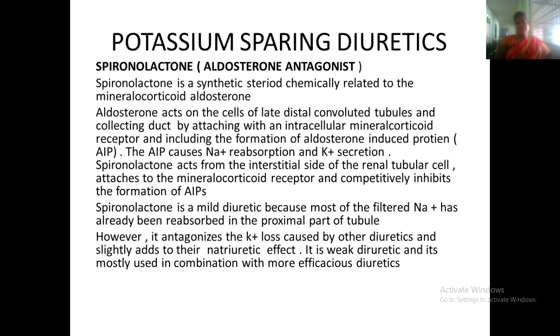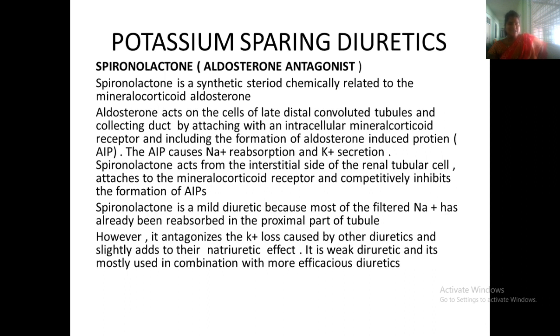Spironolactone acts on the interstitial side of the renal tubular cell. It attaches to the mineralocorticoid receptors and competitively inhibits the formation of AIPs, and this reduces sodium reabsorption and potassium secretion. Spironolactone is a mild diuretic, because most of the sodium is filtered and reabsorbed in the proximal part of the tubule.